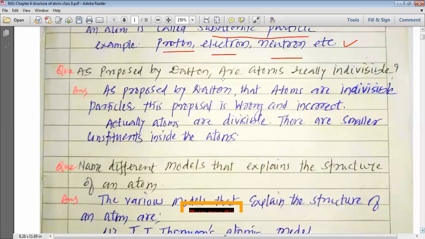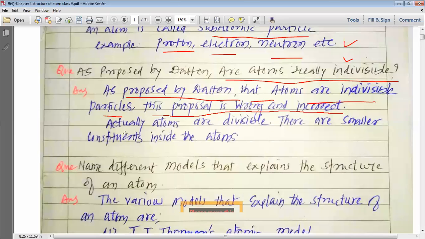As proposed by Dalton, are atoms really indivisible? As proposed by Dalton, atoms are indivisible particles. This proposal is wrong and incorrect. Actually, atoms are divisible, and there are smaller constituents found inside the atoms.